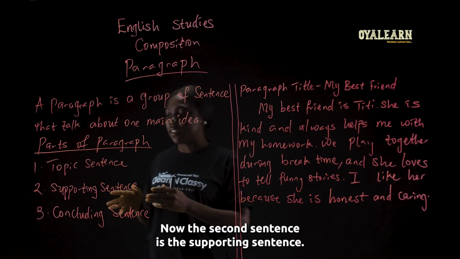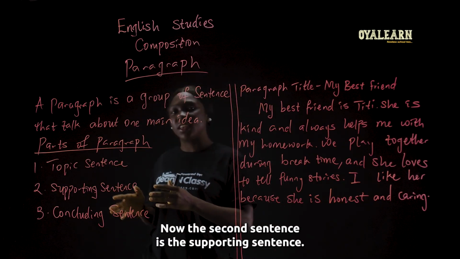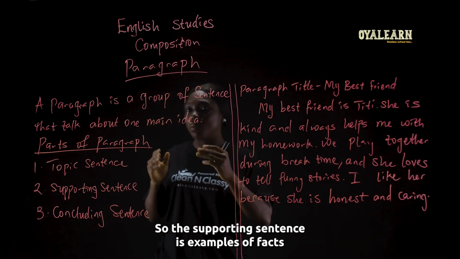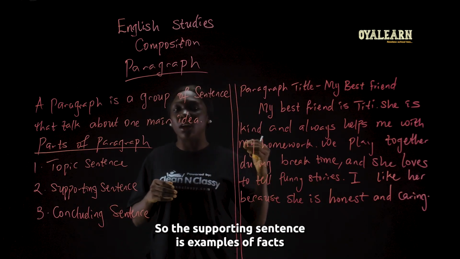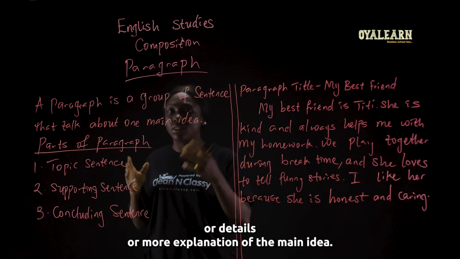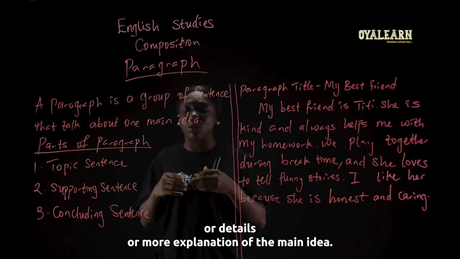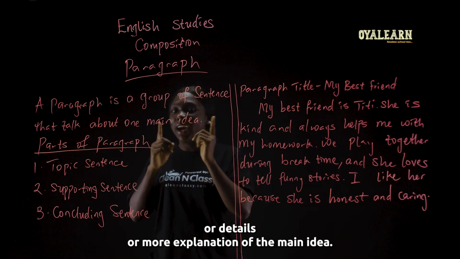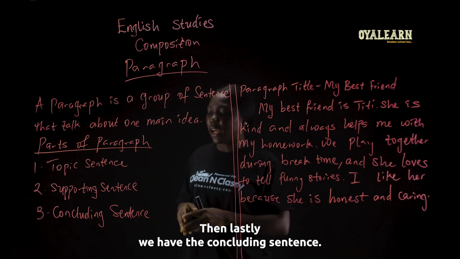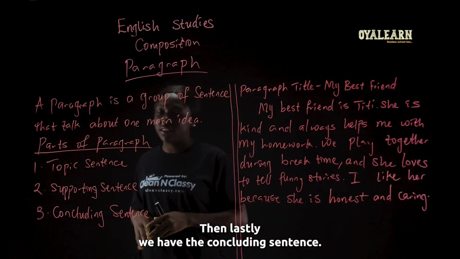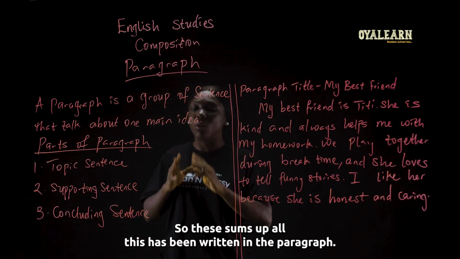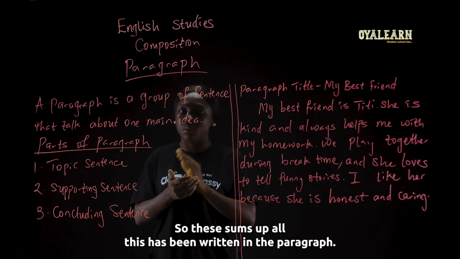Now, the second sentence is the supporting sentence. So the supporting sentence gives examples, facts, details, or more explanation of the main idea. Then lastly, we have the concluding sentence. So this sums up all that has been written in the paragraph.